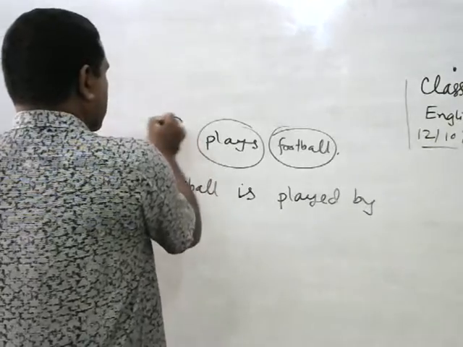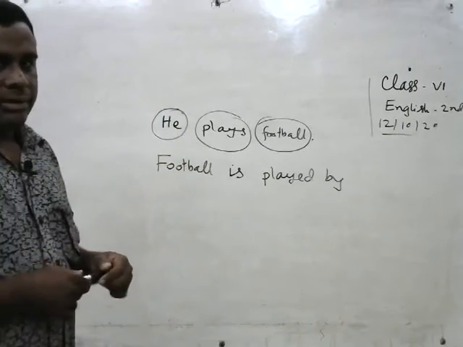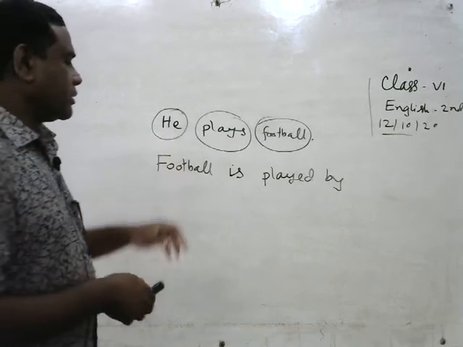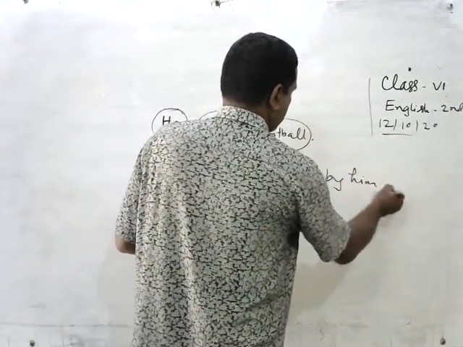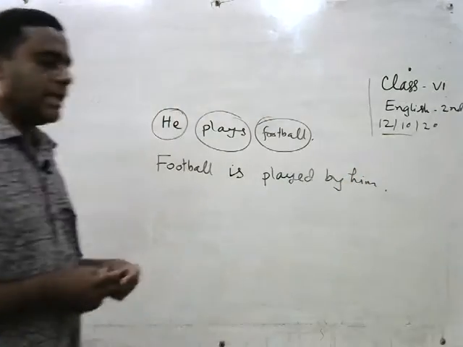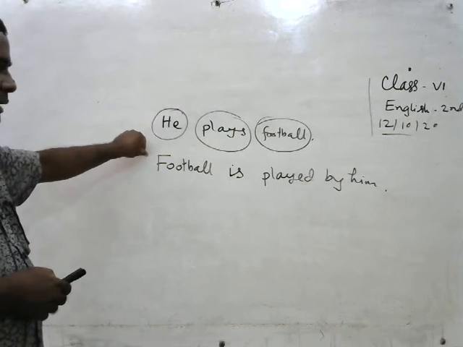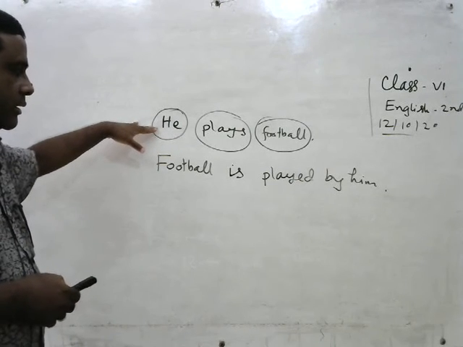Then we have to write the subject's objective form. Subject he, object form him. We can change active voice into passive voice in this way if the sentence is present indefinite.